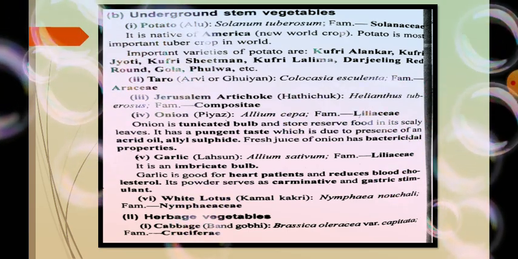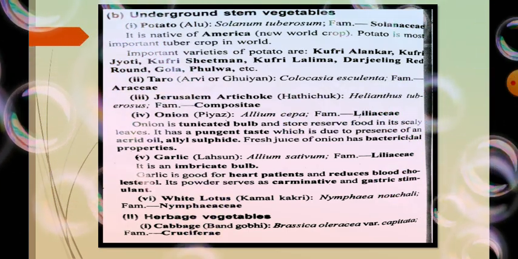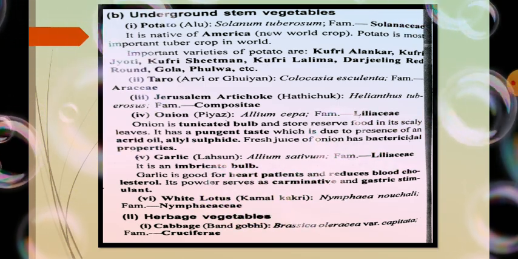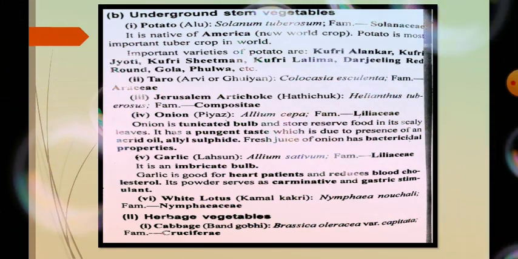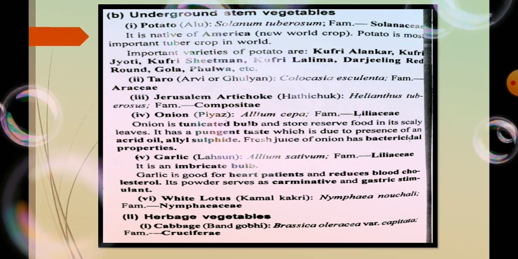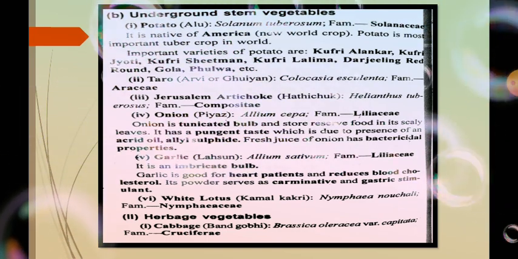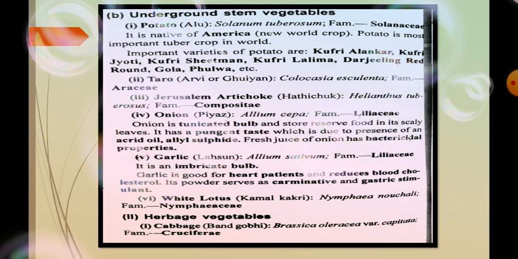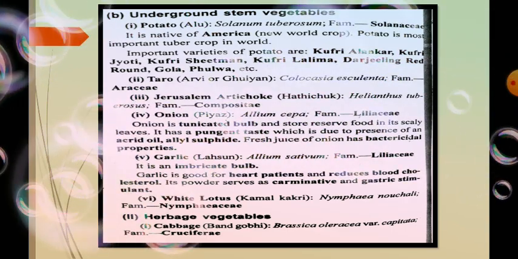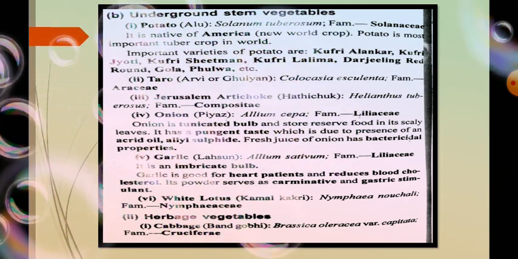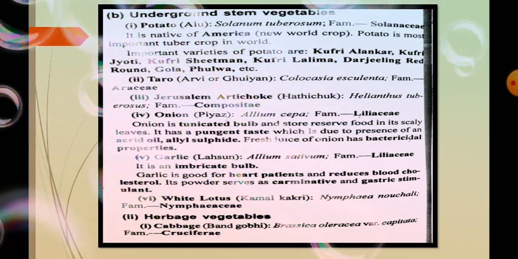Onion is a tunicated bulb and stores reserve food in its scaly leaves. It has a pungent taste, which is due to the presence of an acrid oil, allyl sulfide. Due to the allyl sulfide and the acrid oil, its taste is pungent.